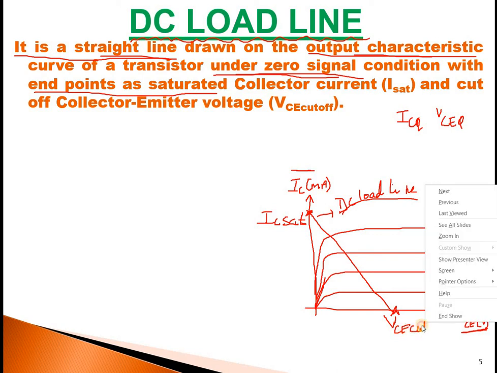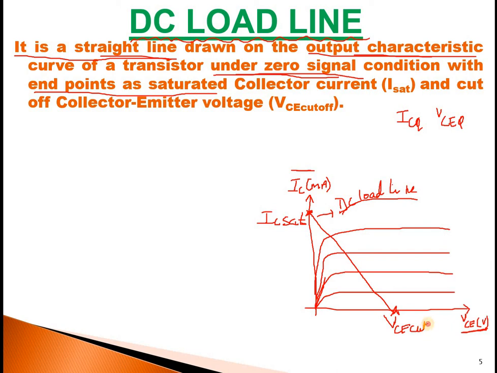Why am I calling it cutoff? The reason is this region is nothing but cutoff, and this is the voltage in that region. So if I draw a DC load line, I will get two points: one is the saturation collector current and the other is the cutoff collector-emitter voltage.